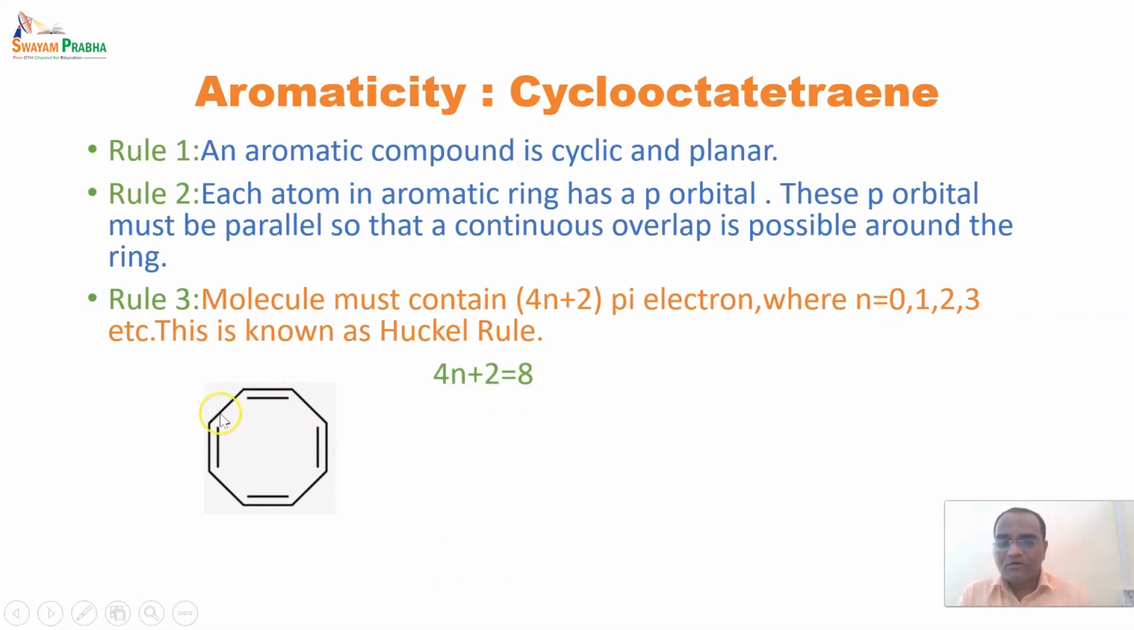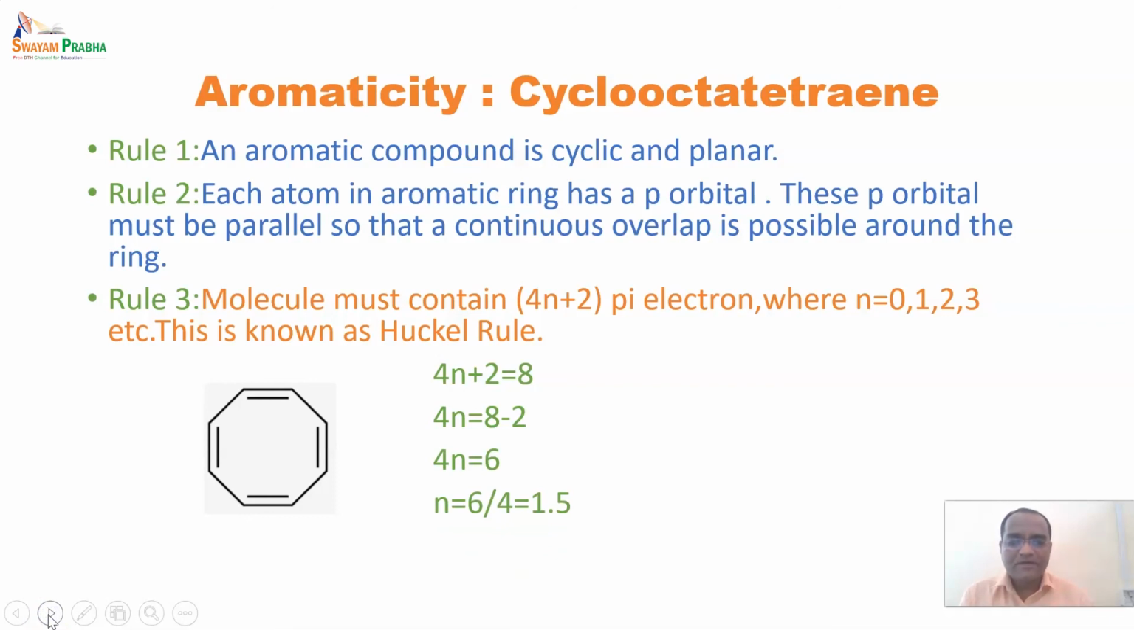So there are 4 pi bonds, and it means that there are 4 pi electrons, each bond consisting of 2 pi electrons. So there are a total of 8 pi electrons, and these 8 pi electrons we have written. After that, making an arrangement and equation and solving it, the value for n becomes 1.5.